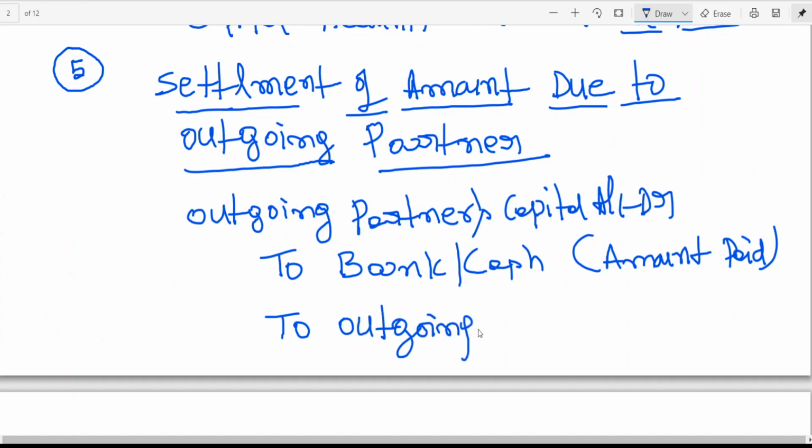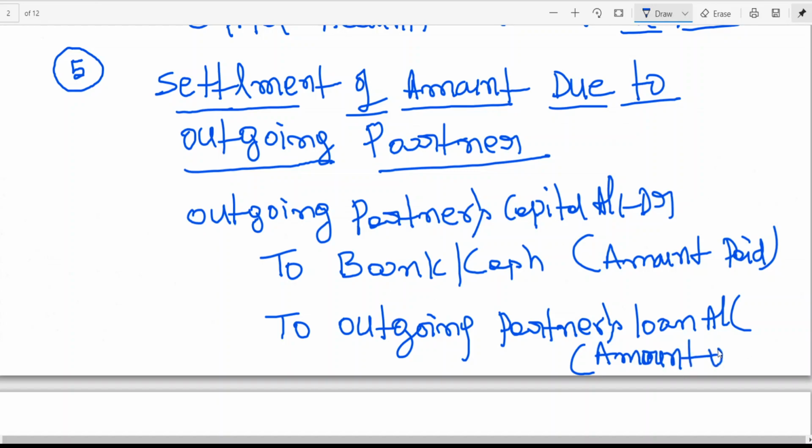The amount unpaid will be transferred to the outgoing partner's loan account. I think this is safe.